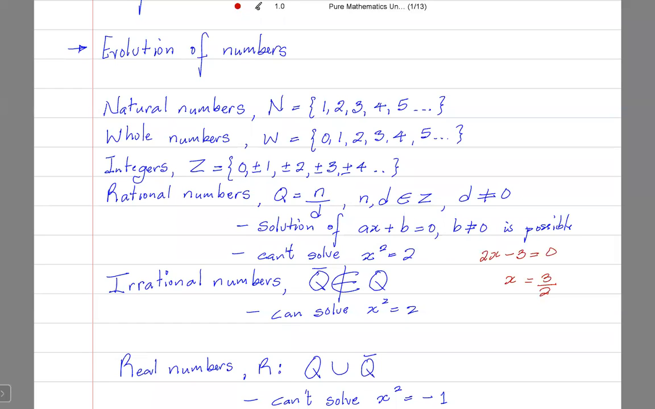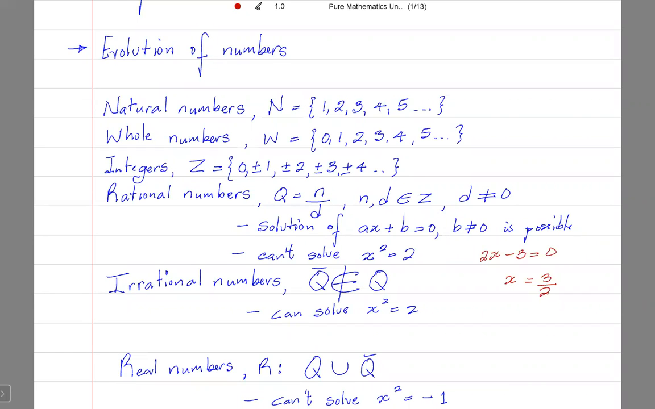If all we had were integers, we would not have a solution to this equation, because the solution is not an integer.